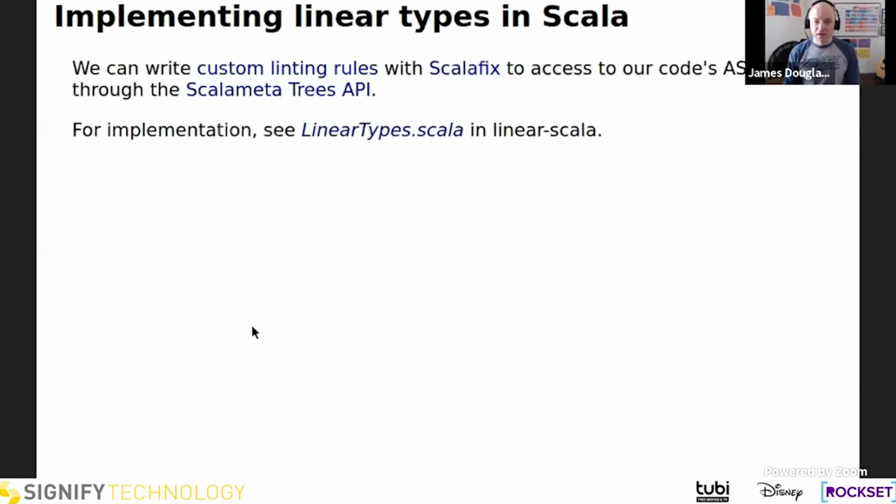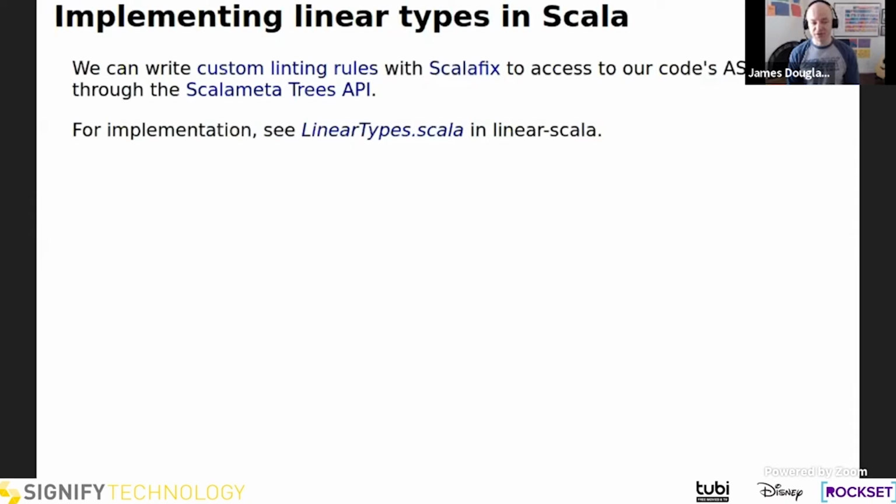Okay, so in the interest of time, I'm going to skip over a little bit of how these actually work in Scala. But in a nutshell, to implement linear types in Scala, I just used a custom linting rule in Scalafix and called the project Linear Scala.